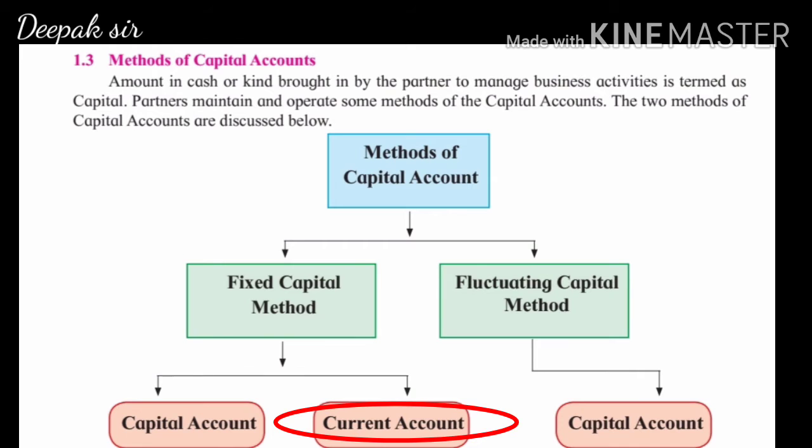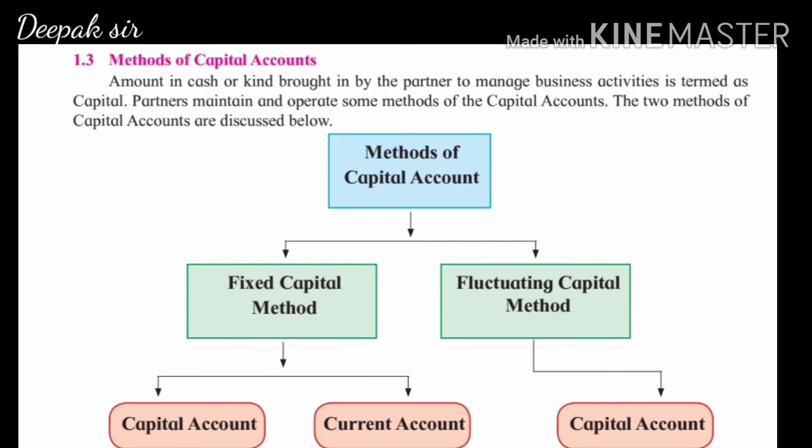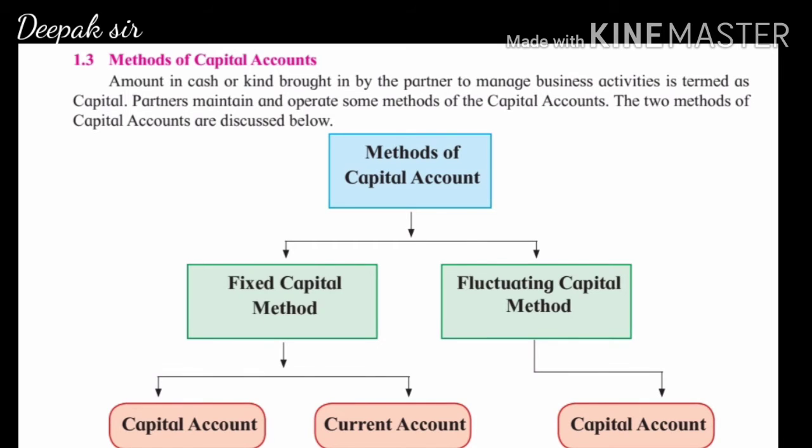Now the second method is fluctuating capital method. Fluctuating capital method means changing capital method. In this method, amount of capital balance changes every year. It changes every year because we are solving all the adjustments of partners in the capital account.